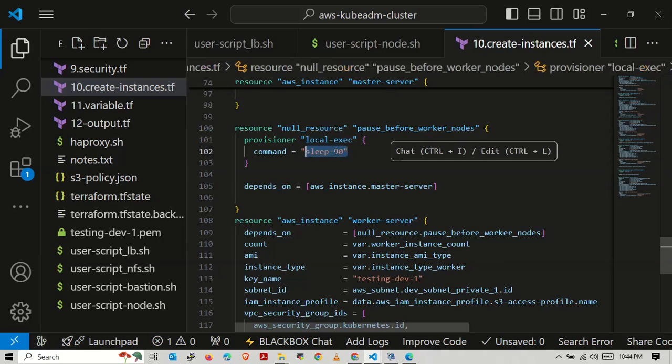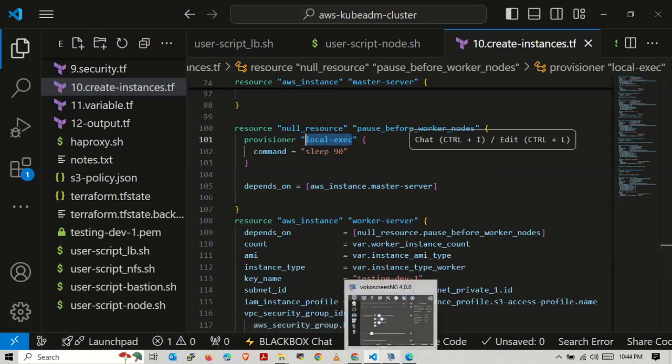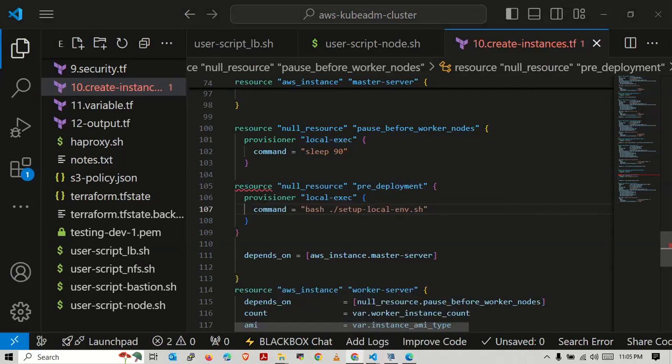We are giving 90 second sleep commands. Local exec basically runs on the local system, wherein scripts are placed and run before creation of any resource. You can run any script or any command before creation of any resource. Yeah, that's all about this. We can use null resource.